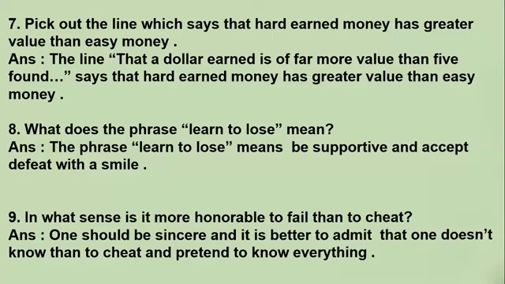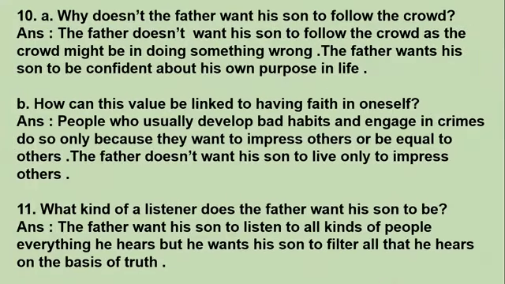Okay, moving on to the next question. Why doesn't the father want his son to follow the crowd? So here when we read, we come across that the father is not willing his son to just follow the crowd. Why? So the answer is, the father doesn't want his son to follow the crowd, as the crowd might be doing something wrong. And the father wants his son to be confident about his own purpose in life. So here the father has much experience of the world. So he doesn't want his son to just follow the crowd blindly, because he knows the crowd might be doing something wrong. The son doesn't know.